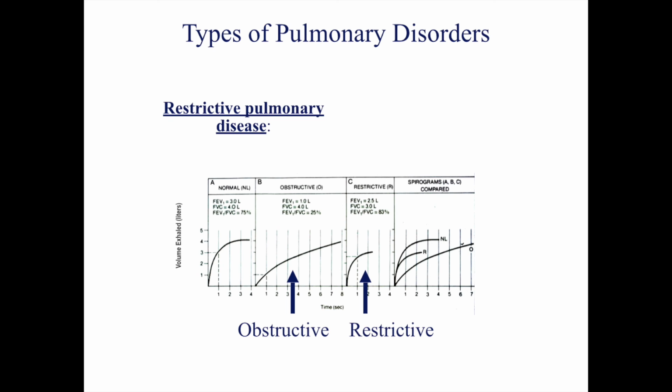Notice how the obstructive patient has a hard time exhaling, but the volume in the lungs of the patient is normal. On the other hand, the restrictive patient does not have much of an issue exhaling, but has a smaller than normal volume of air to exhale because of the inability to inhale the normal volume.